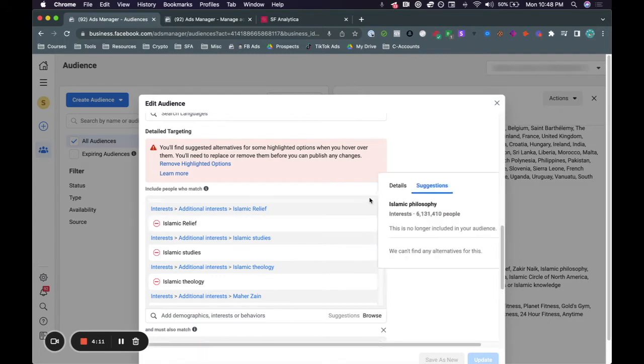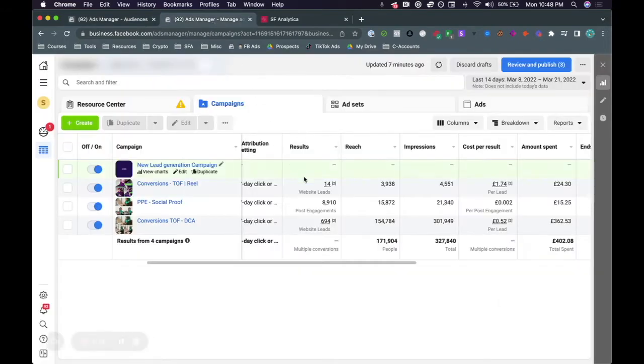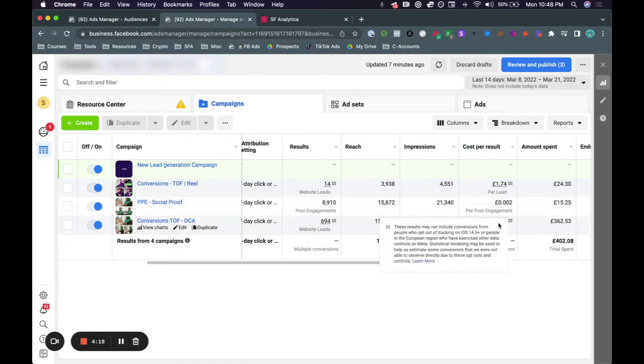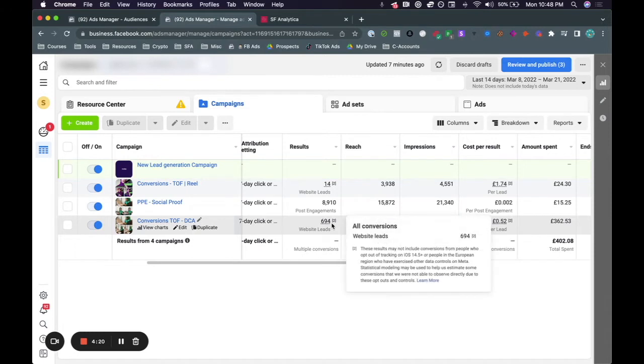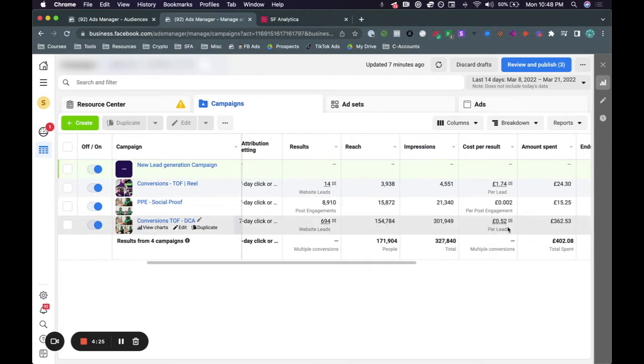Now, what have we actually been doing to generate better results? As you can see here, in the last 14 days, we spent $362 in this campaign. We generated this client 694 leads. Average cost per lead is about 50 cents. And believe it or not, we've been able to generate this client upwards of $6,000 with as little as $360 in ad spend. So what are we actually doing that's working, and what can you be doing for your business, or if you're an agency, for your clients?